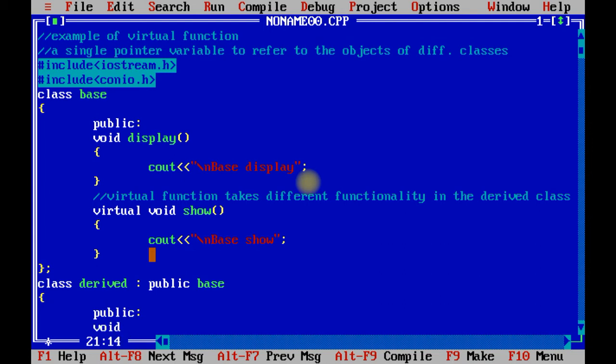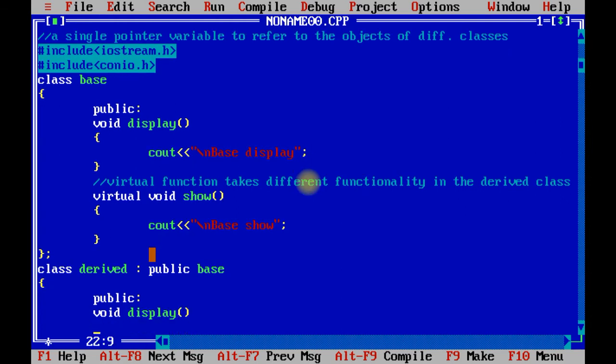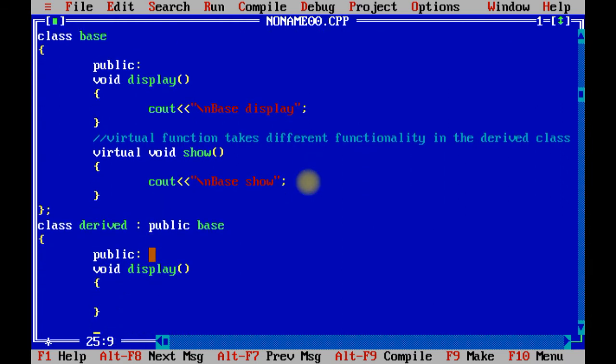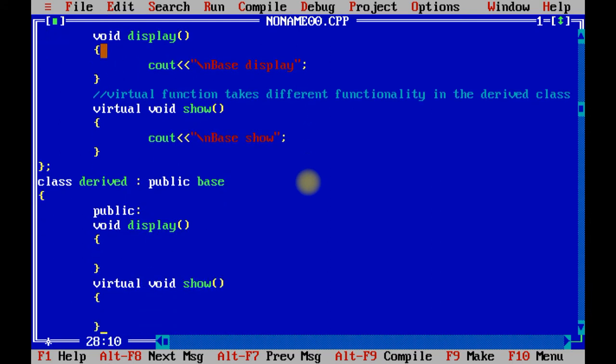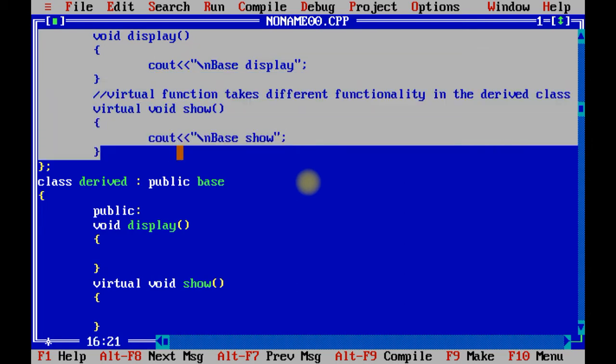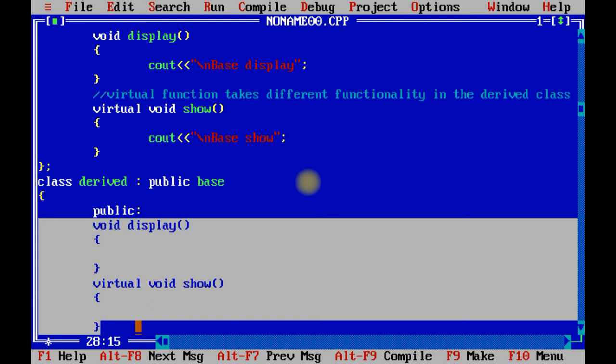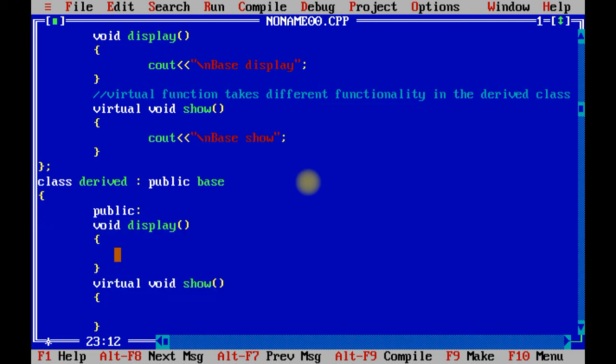Again in the derived class also I am going to take the same methods, that is display and virtual void show. Both the methods which we have already declared inside the base class I am going to declare inside the derived class also.